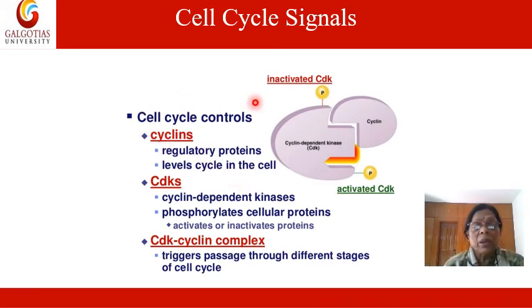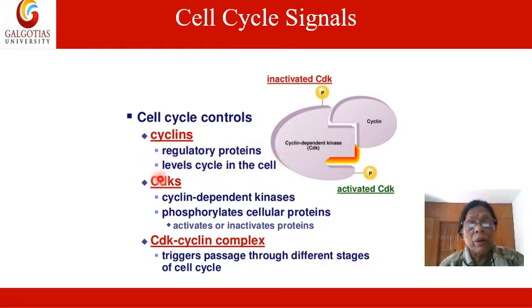Now, the cell cycle signals, let us talk more about it. These signals control the cell cycle. The cell cycle is governed by these signals, and they are in the form of cyclins and CDKs, the CDK-cyclin complex. Now, let us discuss cyclins. They are regulatory proteins, and they control the progress of the cycle in the cell.